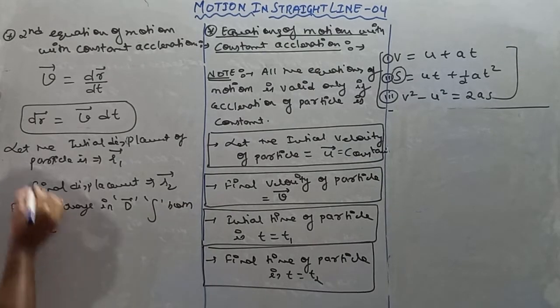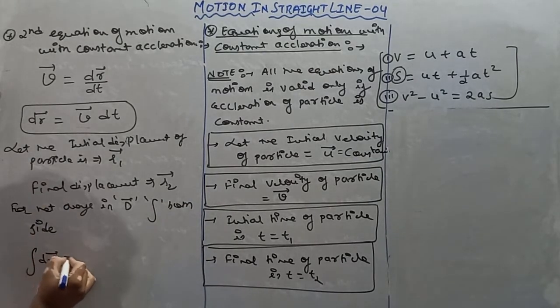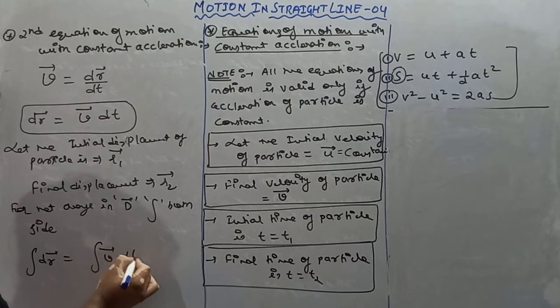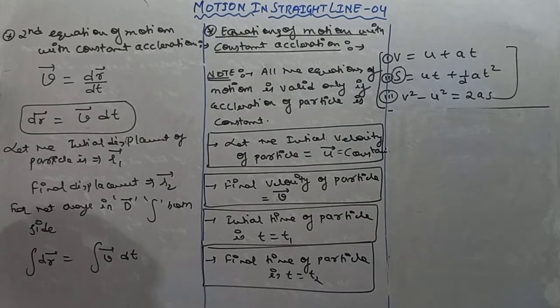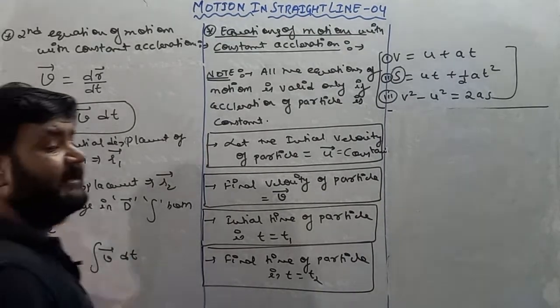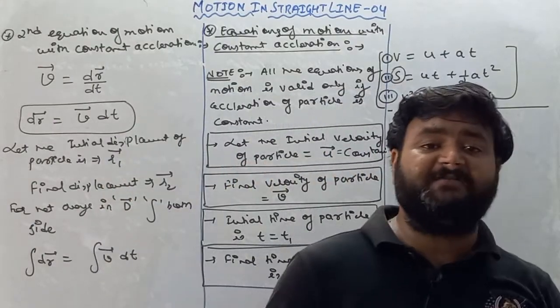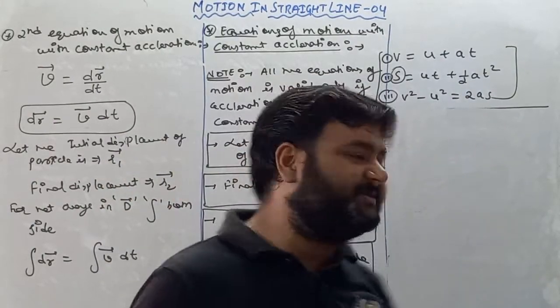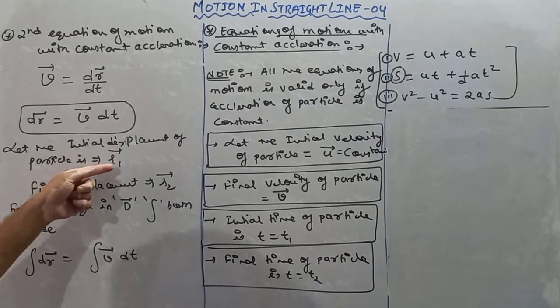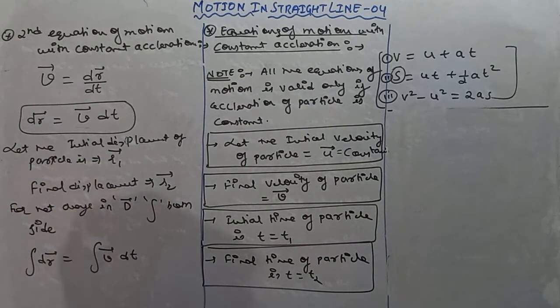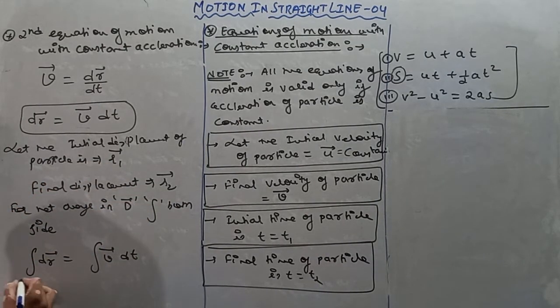integrating both sides. So I'll integrate dr vector is equal to integration of v vector into dt. Now dr means change in position vector, so our displacement is changing from r1 vector to r2 vector. So I'll put the limit from r1 vector to r2 vector.